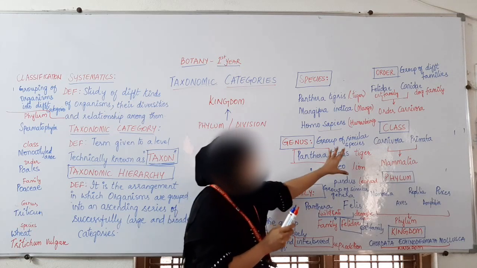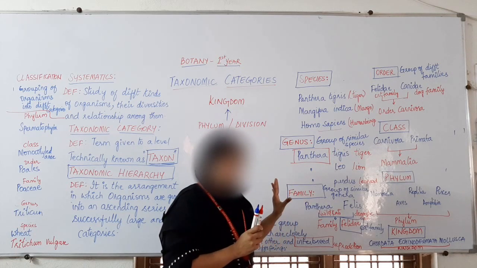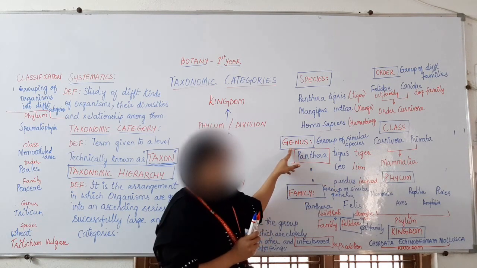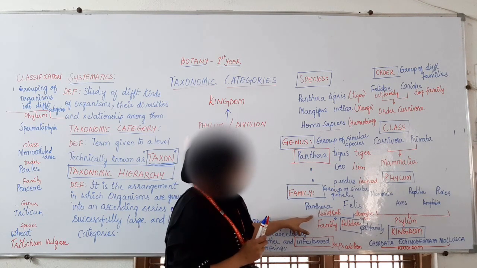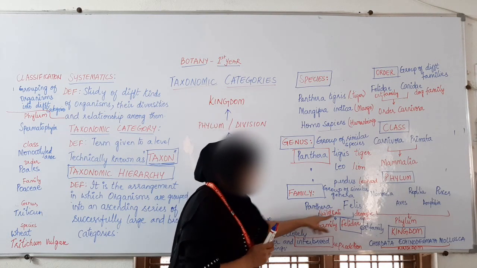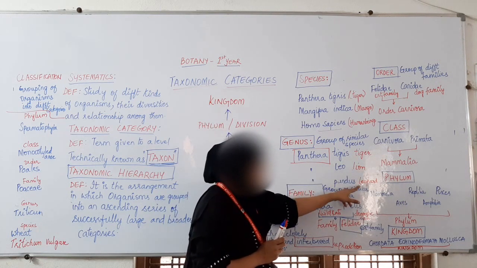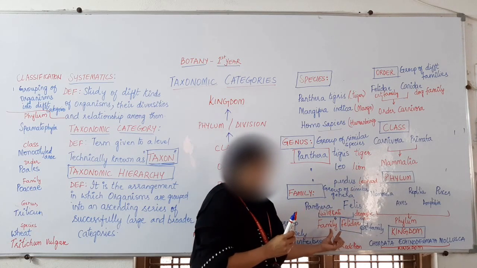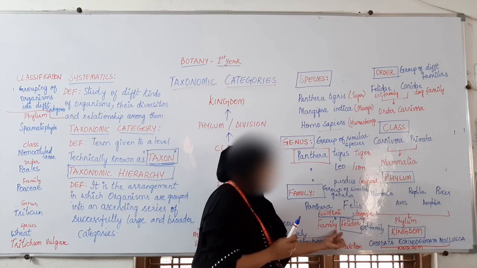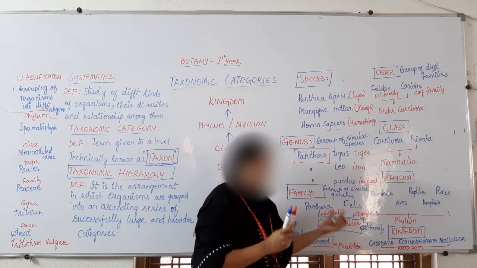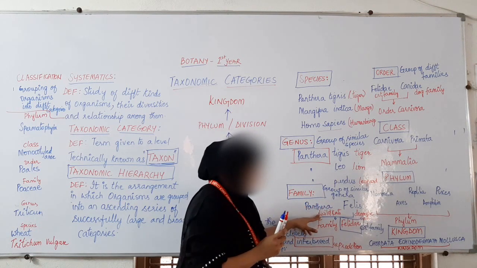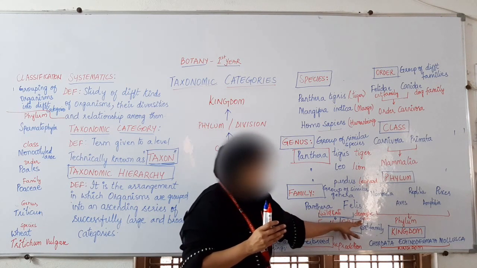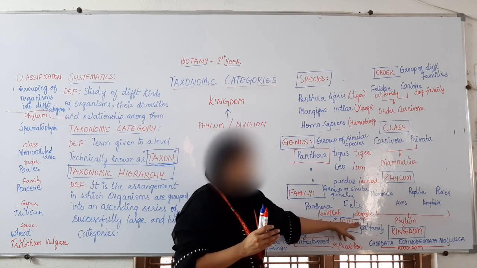They have little differences, but still they are similar, which is why they are placed under one genus. Coming to family, this is also cat, this is also cat. They are different genera, but grouped under one family, Felidae, based on the similarities. This is wild cats, this is domestic cats. There is a difference, but still they have certain similarities.